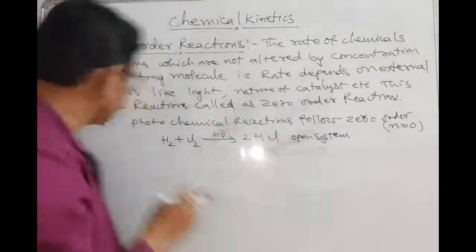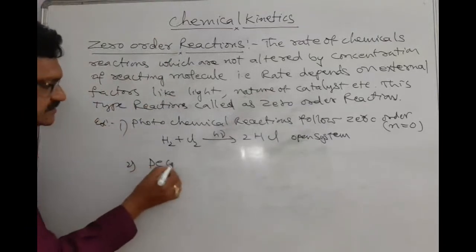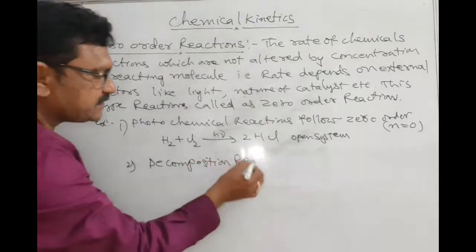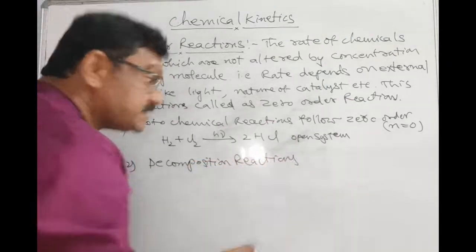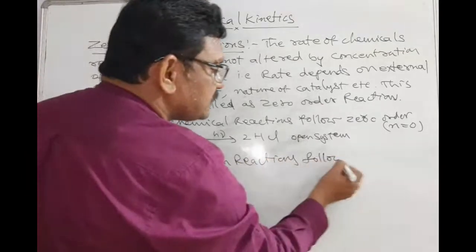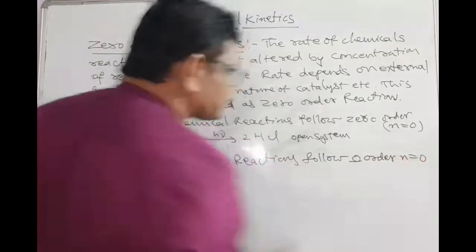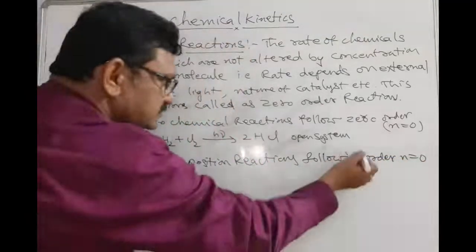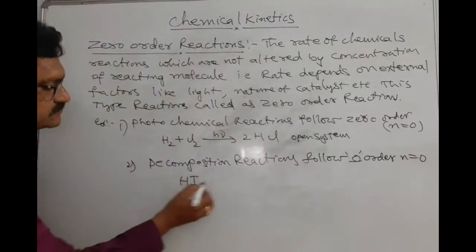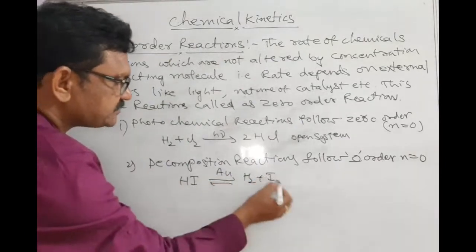We will discuss further. Then second one, decomposition reactions. Most of the decomposition reactions, particularly heterogeneous decomposition reactions, follow zero order. So I give you decomposition of HI in presence of gold metal to H2 plus I2.